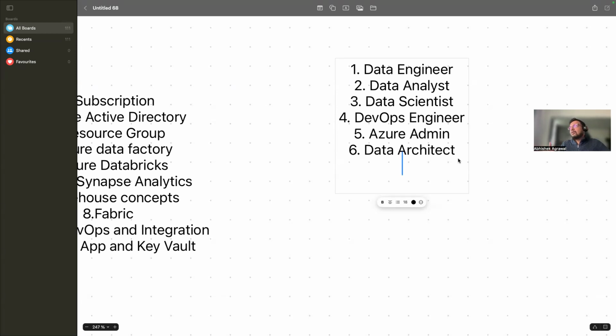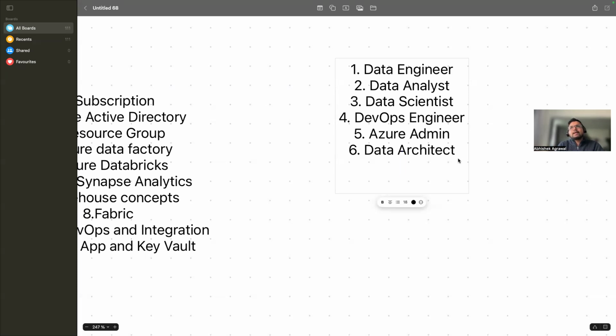That is why I'm giving you all of this picture, because you haven't done actual project implementation. Instead of just jumping into technical things, it's also important to understand the roles and the team size.